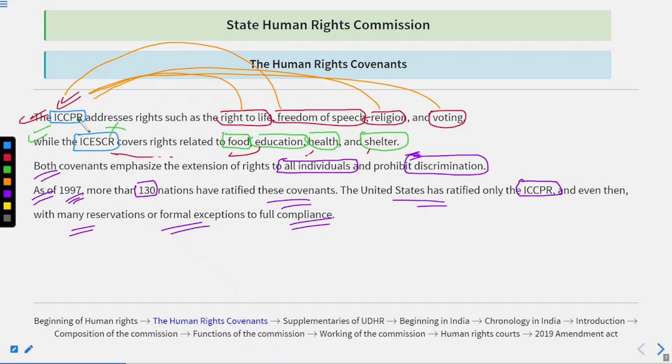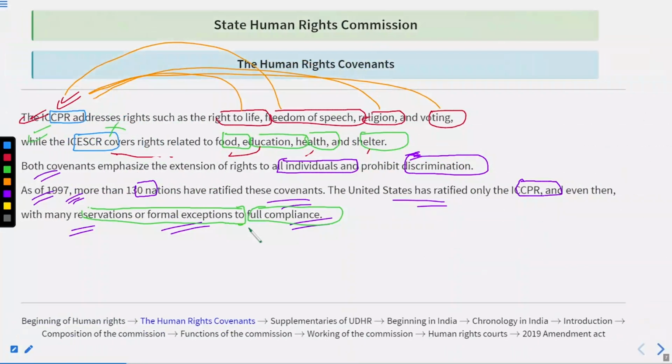Even if we talk about the ICCPR, due to the availability of resources and all, the various nations were provided reservations and formal exceptions. Okay. And they did not implement it with full compliance. It means that if the nations have some political issues or a shortage of resources, then it is not compulsory that they should implement all the rights. So they could have the reservation or the formal exceptions and not be subjected to full compliance. Okay, that is the thing.